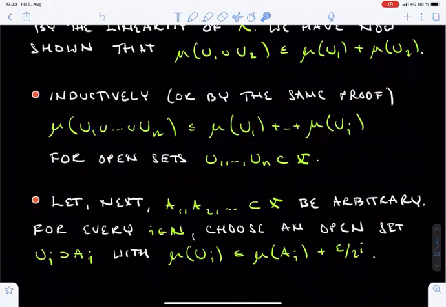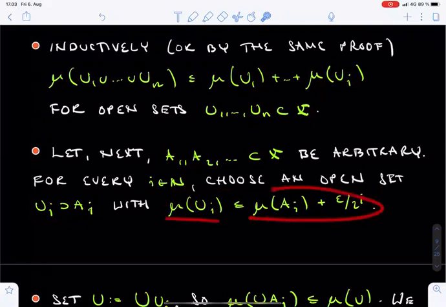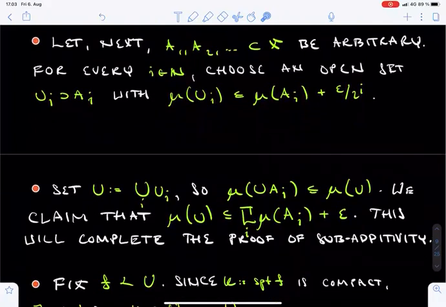Now we are prepared to treat general sets Aj, and indeed a countable number of them. Let A1, A2 and so on be arbitrary subsets of X. For every index i, choose an open set Ui which contains Ai and has mu measure no larger than the mu measure of Ai plus epsilon over 2 to the power i. Here epsilon is any given positive number.